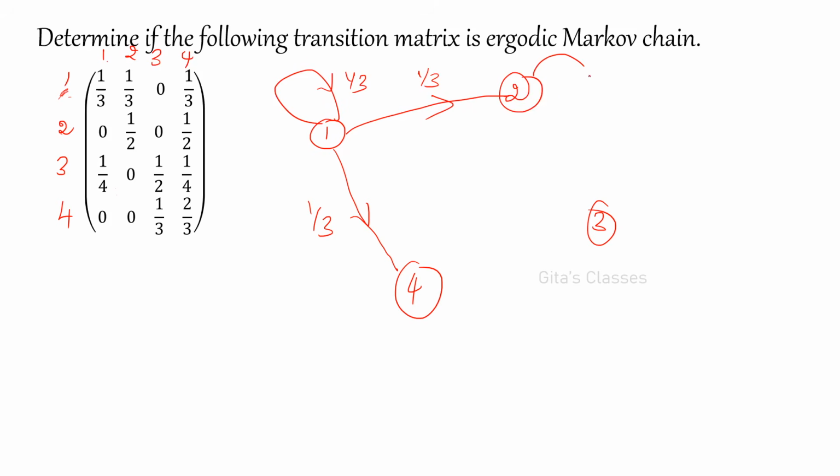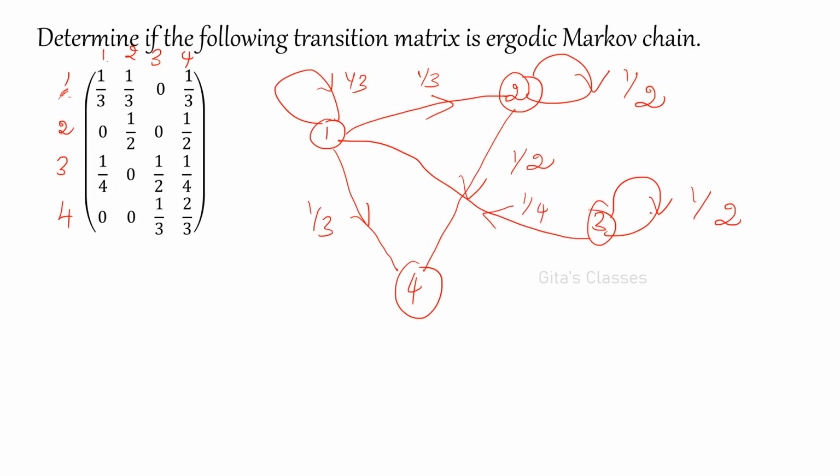But 2 to 2 it is 1 by 2. Then 2 to 3, 0. 2 to 4, 1 by 2. Right? 3 to 1, 1 by 4. Now 3 to 2, 0, there is no line. 3 to 3, yes, it is there, 1 by 2.